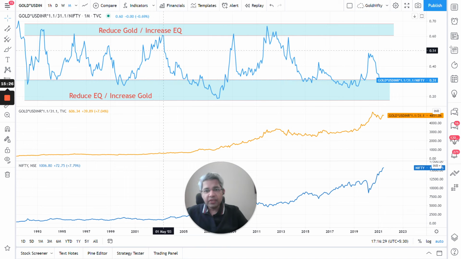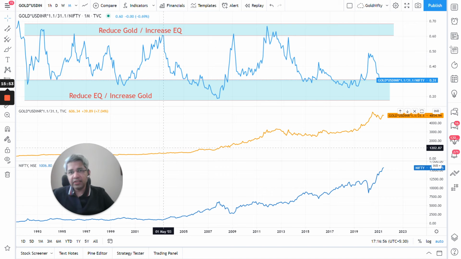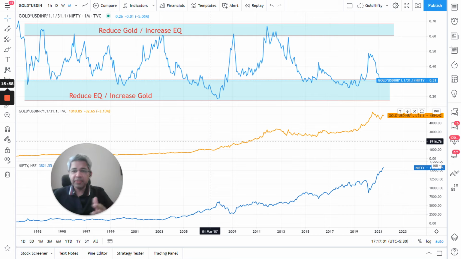Again, let's see from 2003, and let's take some middle point here, because we cannot take the bottoms, because we will not know where the bottoms will happen. 2003 to, let's say, about 2006, 2007. Nifty going from 934 to about 4000, 4x Nifty, and you would have increased equity exposure here, and gold would have gone from 600 to about 1000. So gold also went up 50%, but Nifty went up 4x. So having more allocation to equity would have definitely helped in this period.